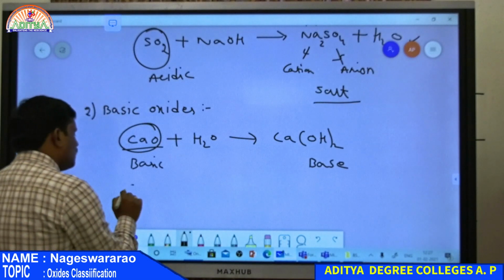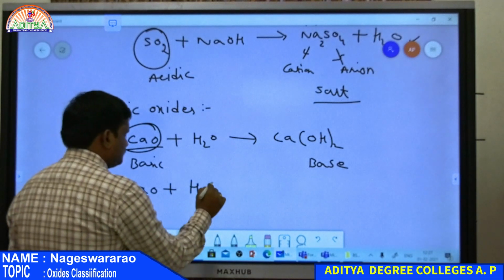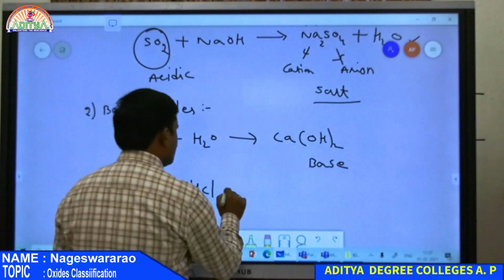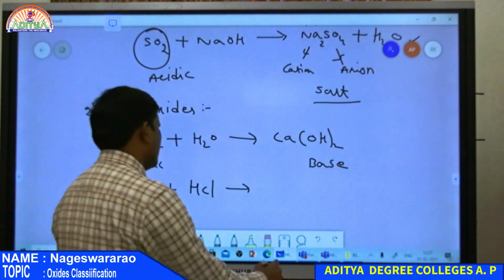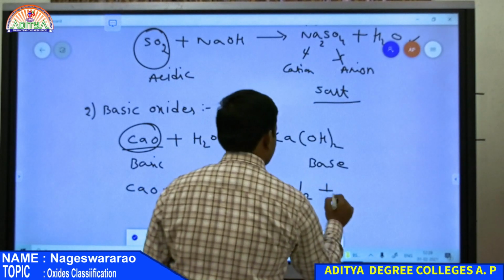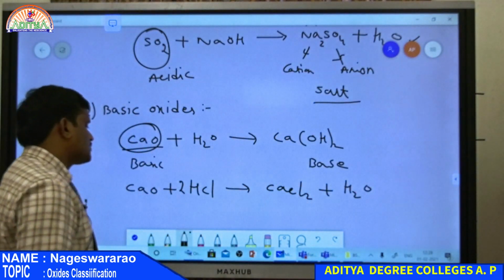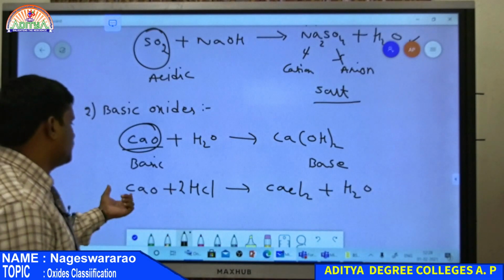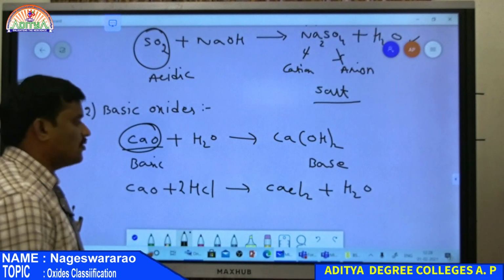Also, whenever an oxide reacts with an acid, such as HCl, what is the product? CaO plus HCl gives CaCl2, calcium chloride, along with water. Here 2 moles of HCl reacted with CaO give CaCl2 along with H2O.